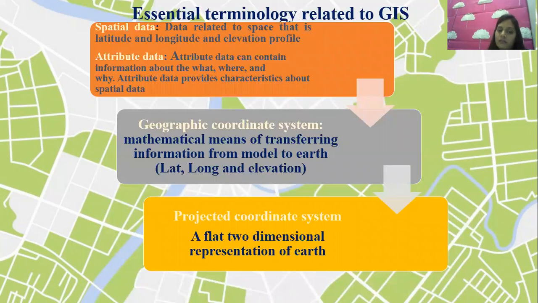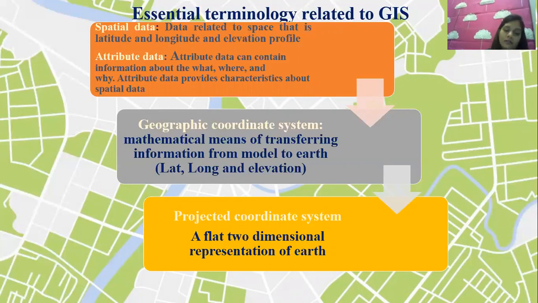The geographic coordinate system means what? Latitude and longitude. In the model of the earth, everything has some geographic latitude and longitude. So they are required for that purpose: what is the exact location, where is the location situated, and how it can be used.